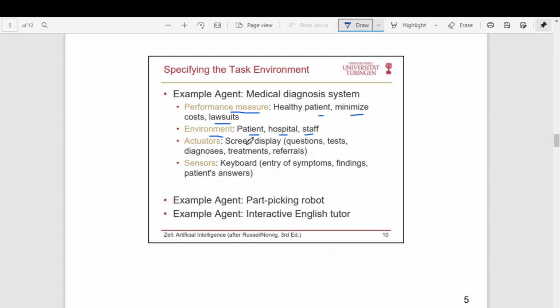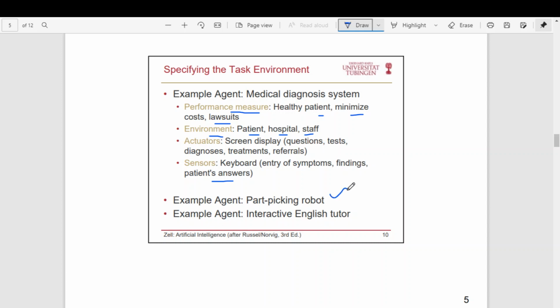Actuators: probably there will be some screen display. There may be some questions, or tests, or diagnoses; all these are the actuators. Sensors: keyboards, entry of symptoms, finding the patient's answers, etc. So these are other examples.